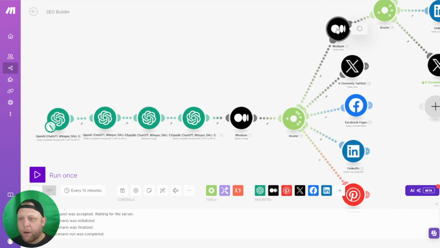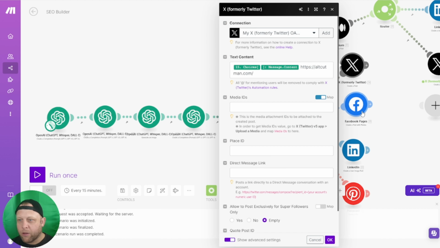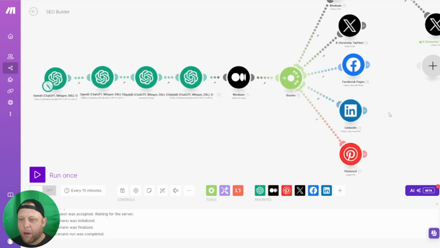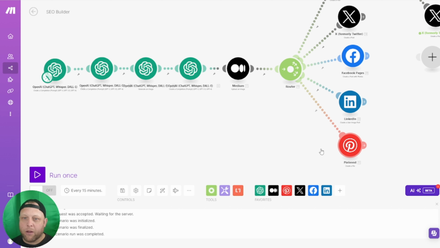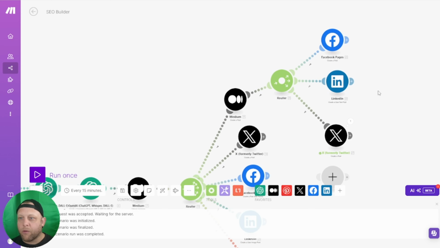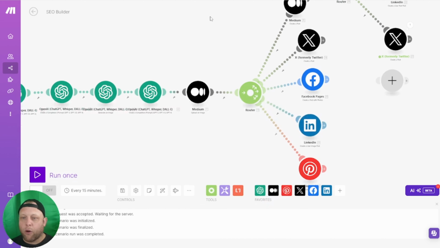It's going to create the blog post from your GPT ideas. It's going to create a Twitter post from that, and again, it links back to your specific websites. It's going to create a Facebook post. It's going to create a LinkedIn post. It's going to create a Pinterest post from that image. It's also going to use that image to create it in the blog post. And then it's going to reroute and add everything backlinking back into that blog post as well. So it's a full-on backlinking system.